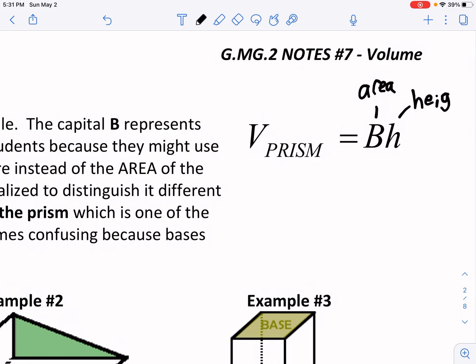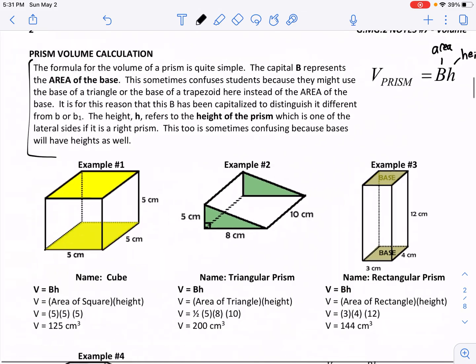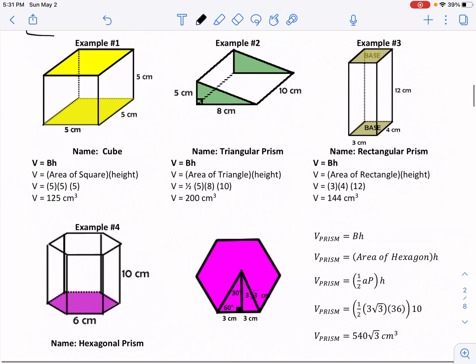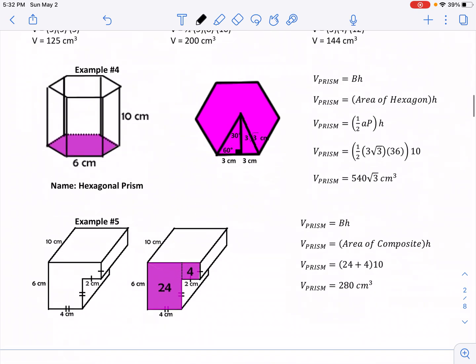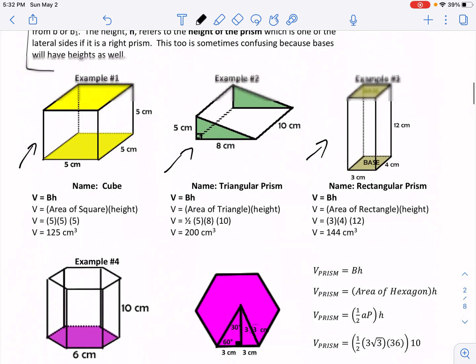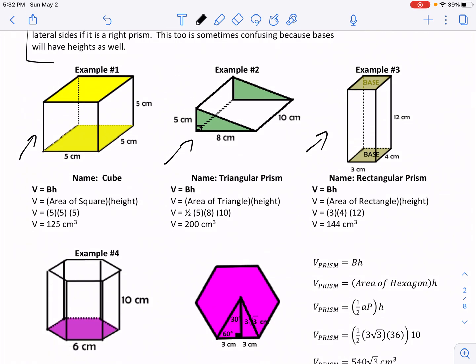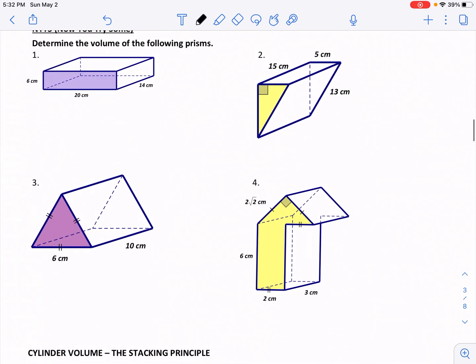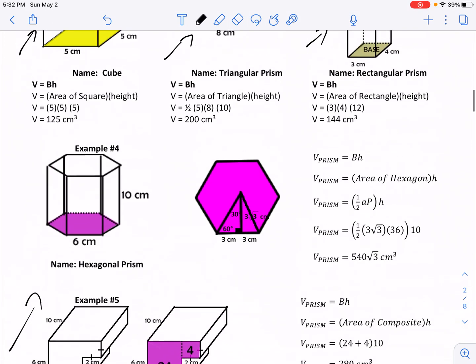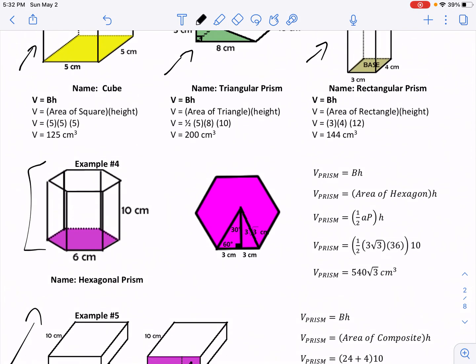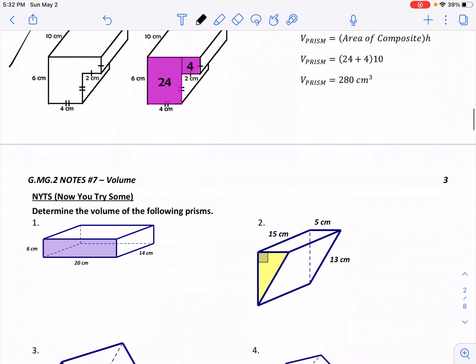Okay. Now, what I was thinking of doing, because there might be some individuals gone, and because some of these other figures we look at have a lot going with it, you guys can read these examples, and you can even read these examples here, and go through the process of understanding what they did to find the volume, okay? What I thought we could do is we could look at these examples that are not solved, go through each one of these, and then I want to kind of come back and look at this example just to explain through that guy, because we're dealing with a hexagon, okay? So let's start with these guys, okay?